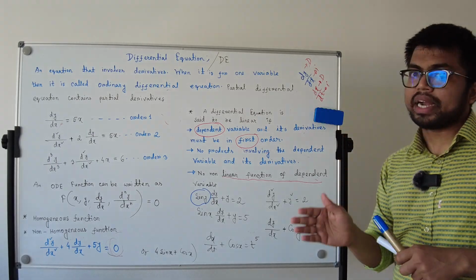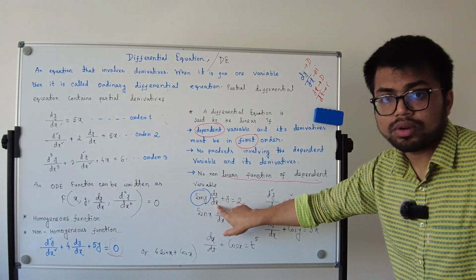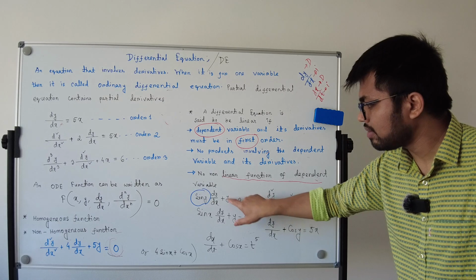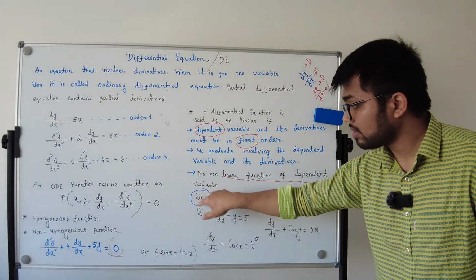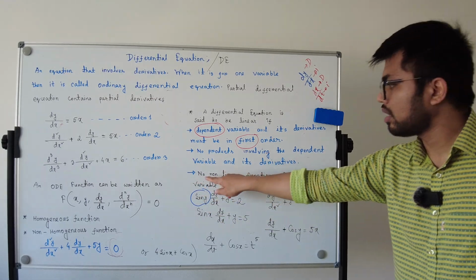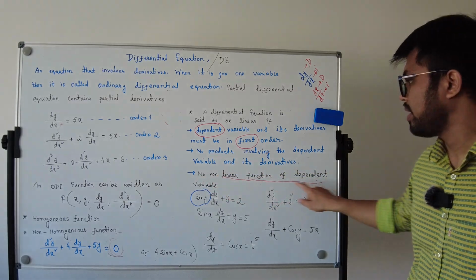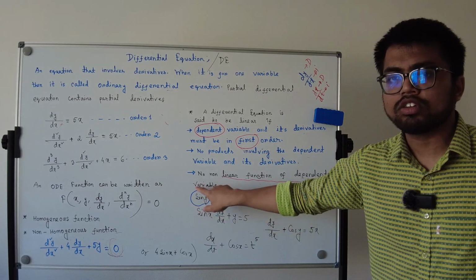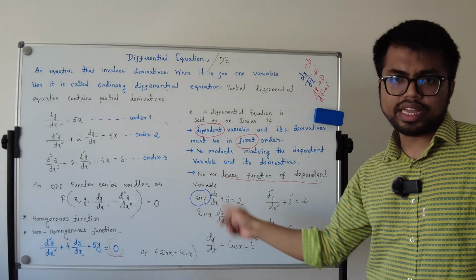So in the first example, x is your independent variable and y is your dependent variable. That means sin y exists. According to the third criteria, no nonlinear function of the dependent variable. That's why it's not a linear differential equation.